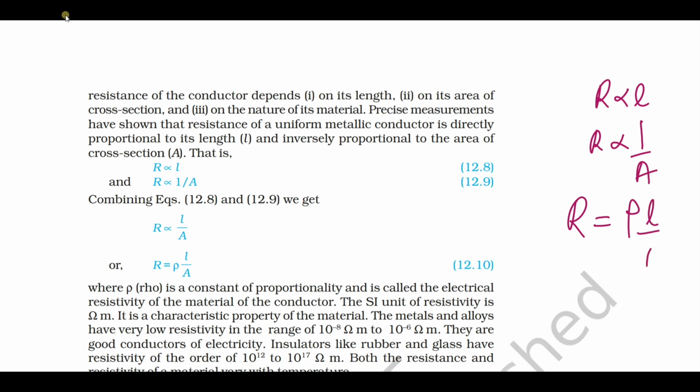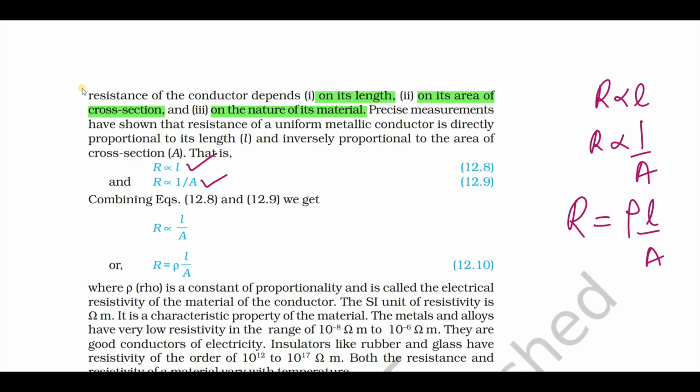R equals rho L by A. The resistance of a conductor depends on its length L, area of cross section A, the nature of the material, and also the temperature of the conductor. If it is asked for 2 marks, you should write all 4 points.